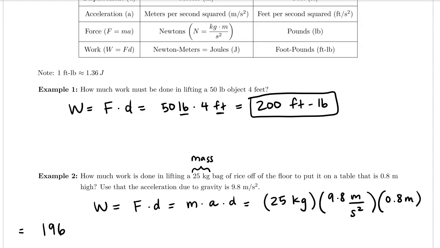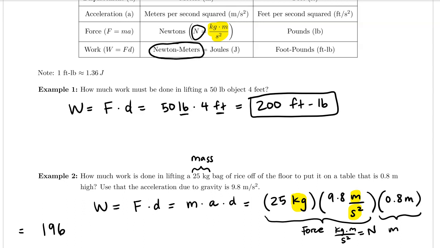Notice that kilograms times meters per second squared, mass times acceleration, represents a force, which is equivalent to a newton, written with the capital letter N. Then we're multiplying by a distance in meters, and that is why we have newton meters for our work.